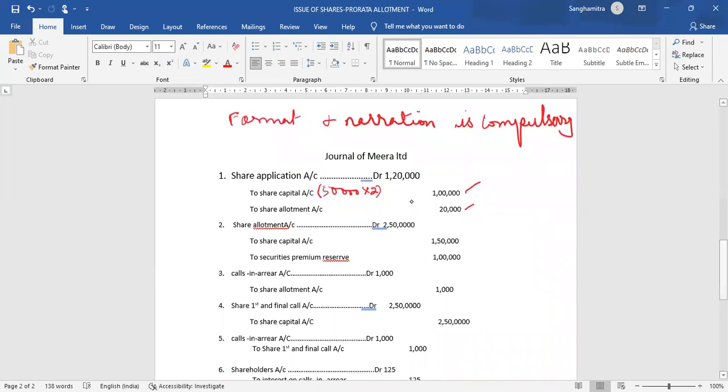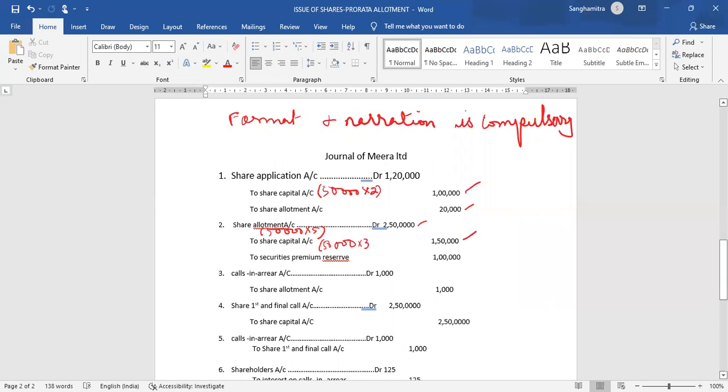So share allotment account debit 50,000 into 5 rupees, which is inclusive of 2 rupees premium, 2,50,000. How much can the company now transfer to share capital? 50,000 shares into 3 rupees per share, that is 1,50,000.